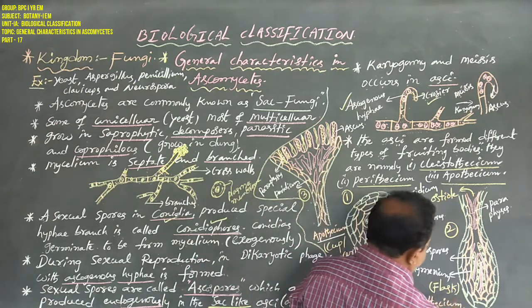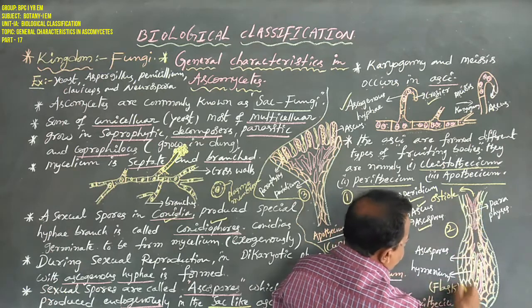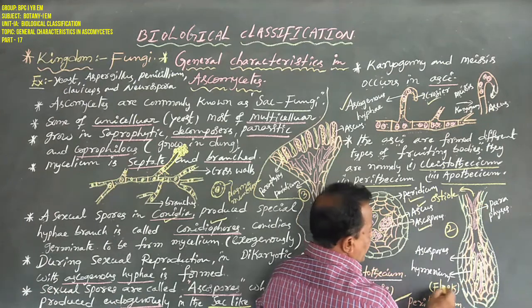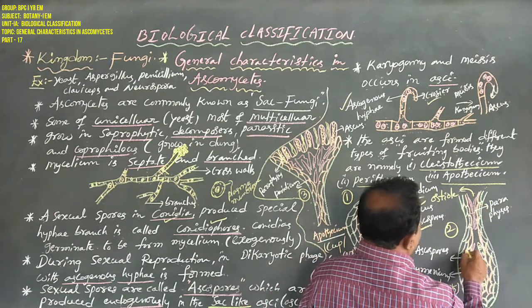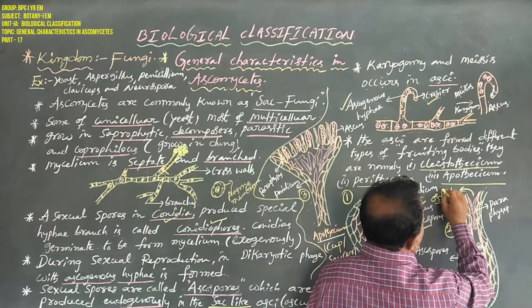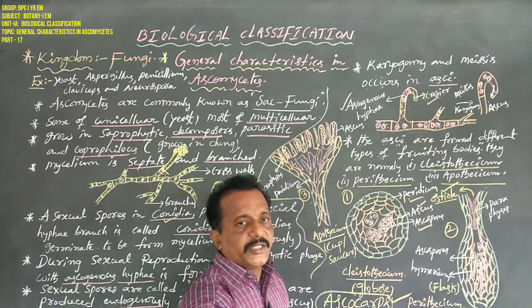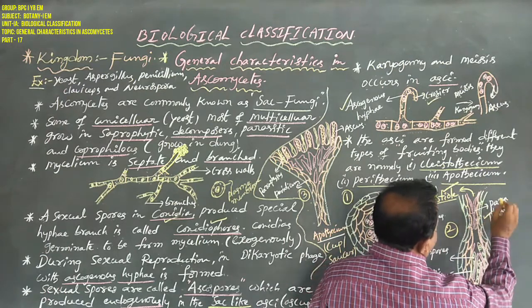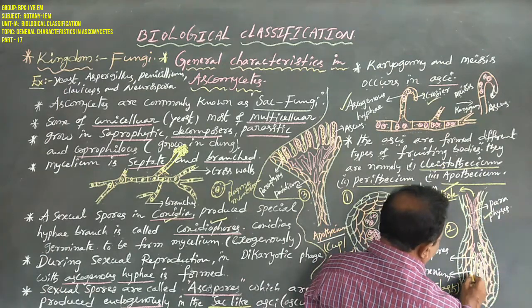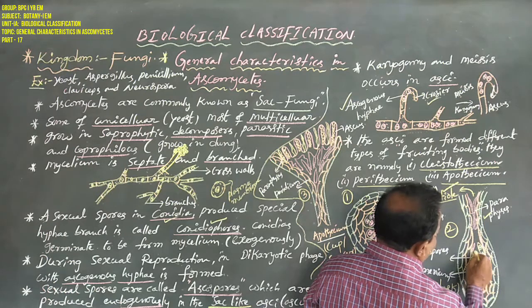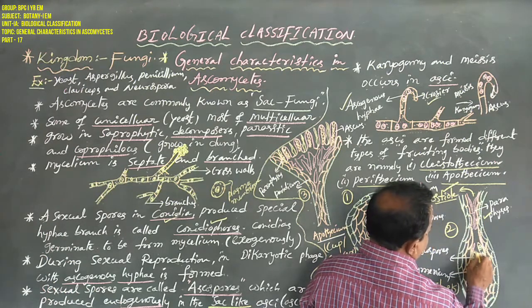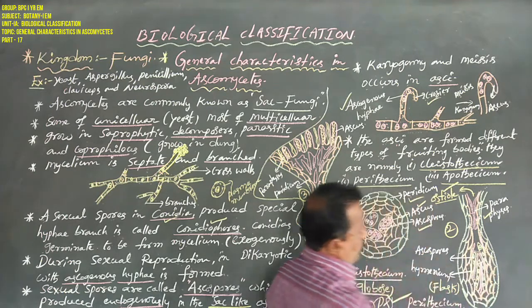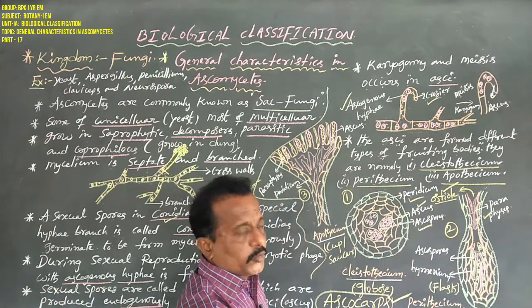Second one here is the Perithecium. Perithecium always appears as a flask-like structure. This flask-like structure has one opening that is known as the ostiole. It contains paraphyses and also hymenium, that is asci. This ascus contains ascospores.